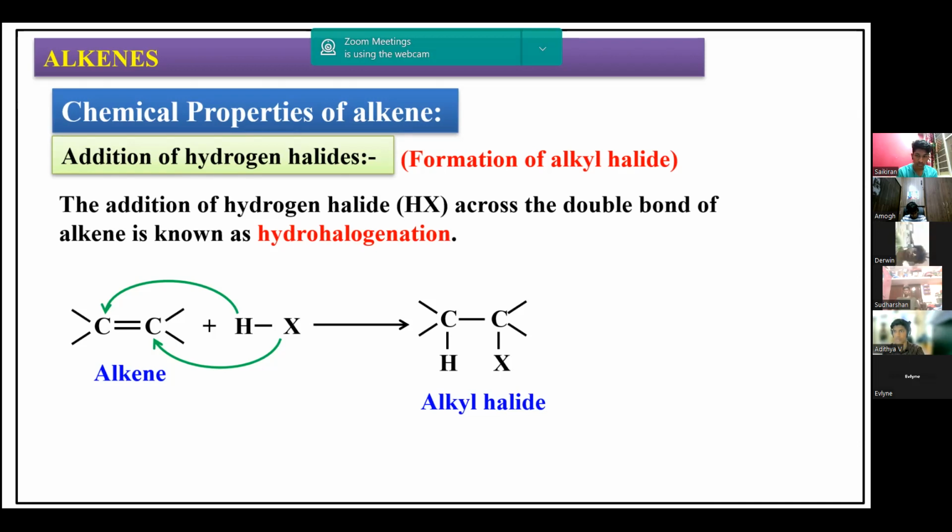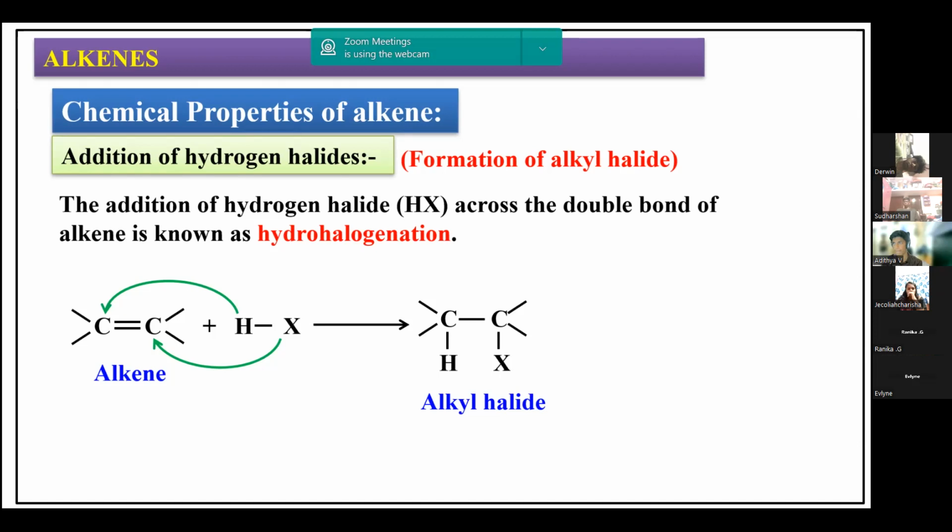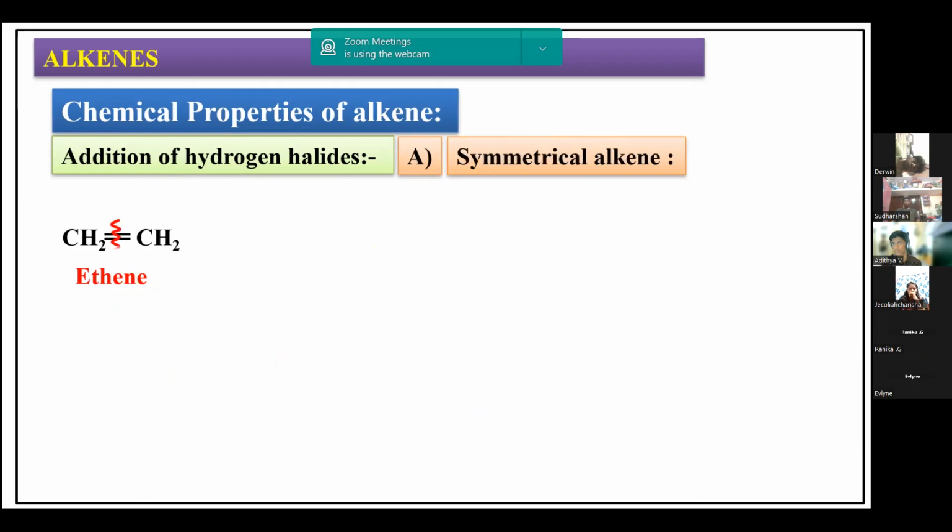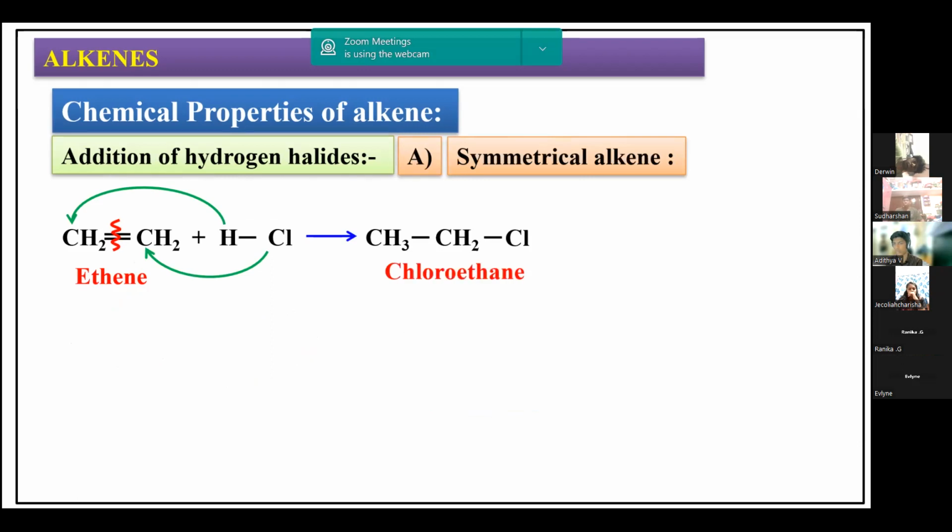Now, under this, we are going to learn two cases. One is when we add HX to symmetrical alkenes, and the other is when we add HX to unsymmetrical alkenes. Two conditions we have to learn here. First is symmetrical alkene. If a symmetrical alkene is there, you can add H and Cl anywhere you want. Any doubly bonded carbon atom, you can add this. You will get one product. In this case, chloroethane or ethyl chloride, we are going to get. Ethene is a symmetrical alkene. So when a symmetrical alkene is there, you can add hydrogen to any of the carbon atoms, and you can add Cl to any of the carbon atoms.